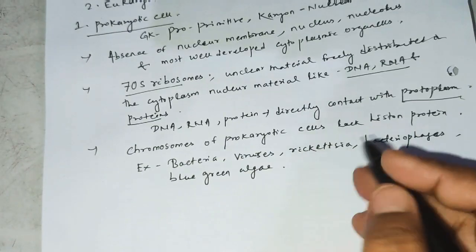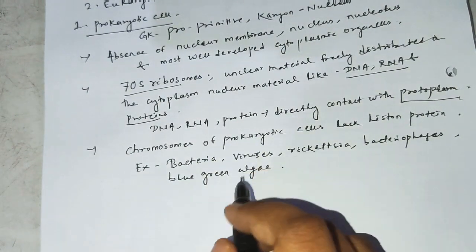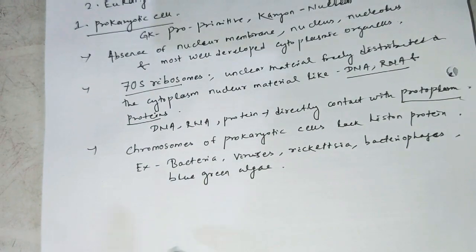These are the examples of the prokaryotic cell. In case of algae, only blue green algae are prokaryotic cells, and other algae come under the eukaryotic category.